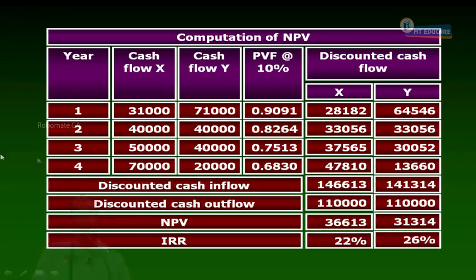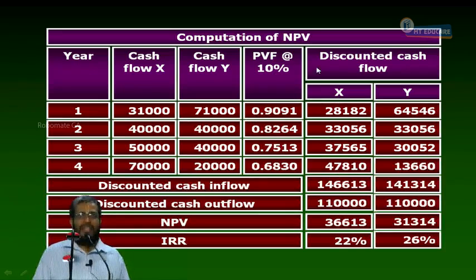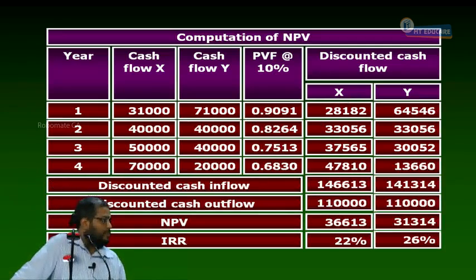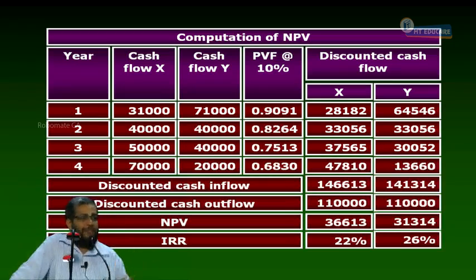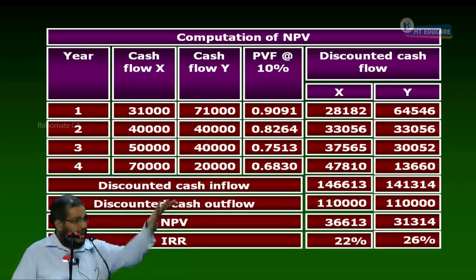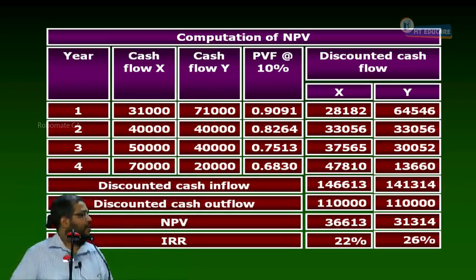This is the NPV and IRR for the two projects, right? Now, if you go by NPV, which is the good project, X or Y? I asked you a question. If you go by NPV, which is best? If you go by IRR, which is best?